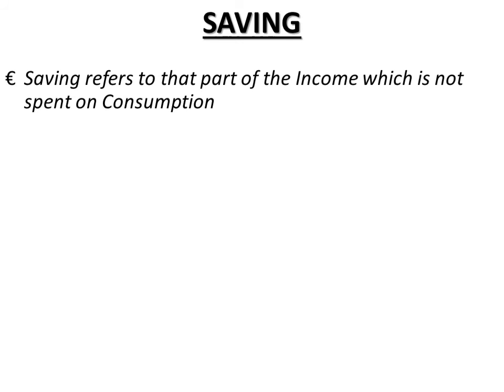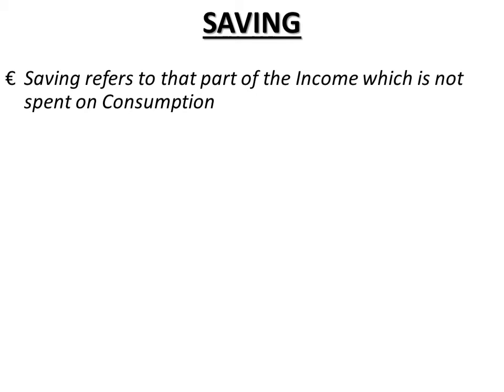Alright, and the next topic that we are going to take up is saving. Now, saving refers to that part of the income which is not spent on consumption. This is what you mean by saving. Now, income is received as wages, salaries, rent, interest. In various forms, income is received.